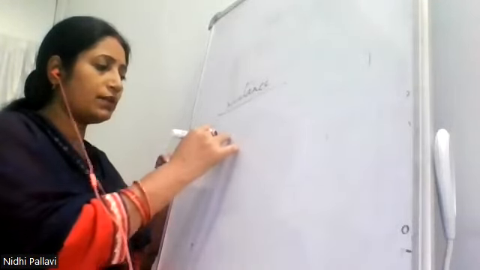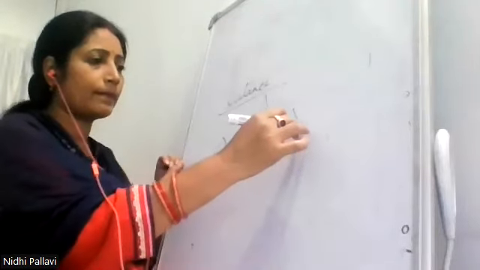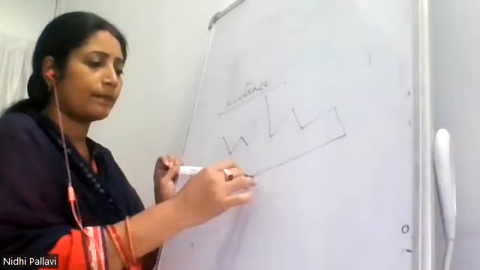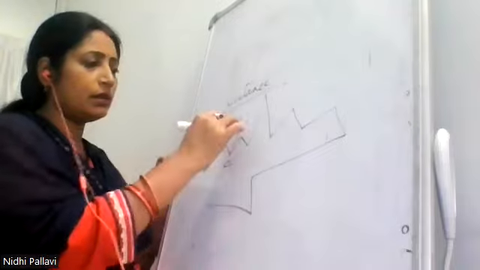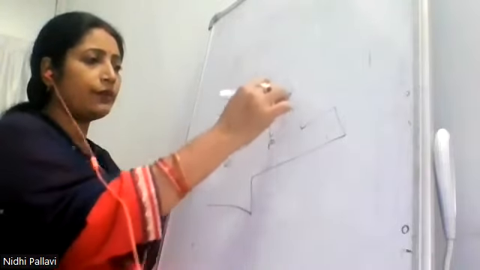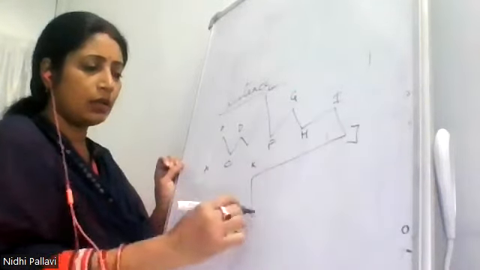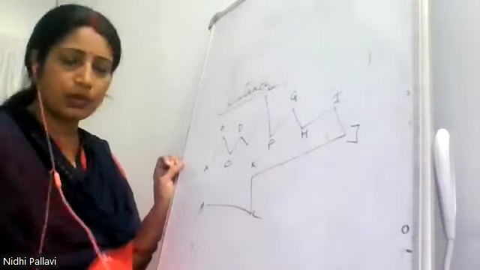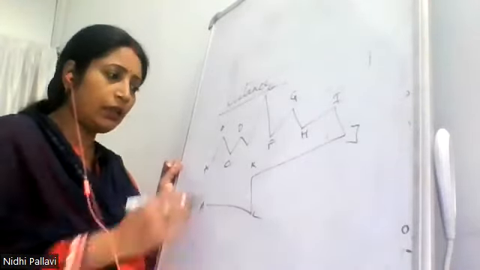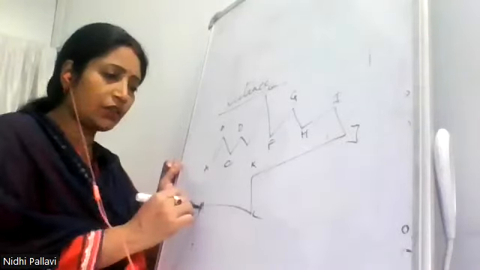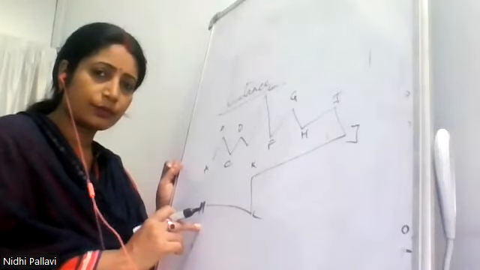Suppose I am drawing this figure: A, B, C, D, E, F, G, H, I, J, K, L, M. A man started from point A, and his final destination was M. He has to reach this place.